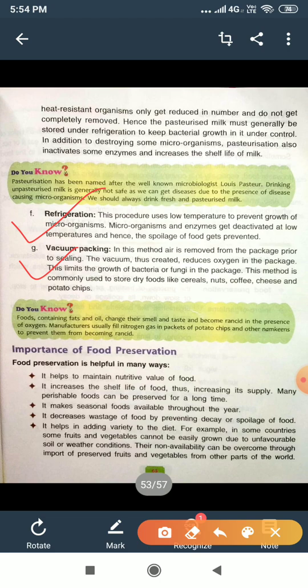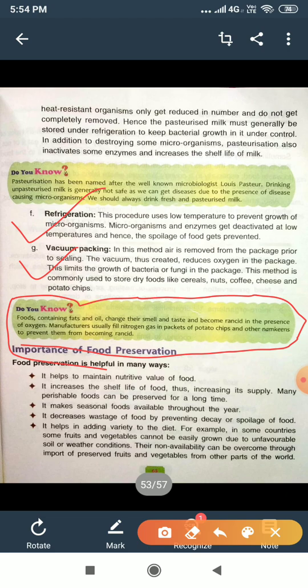And one very important thing: when you eat potato chips, like Uncle Chips, Lays, etc., they are packed in a packet, and that packet is filled with nitrogen gas that makes the packet fluffy.